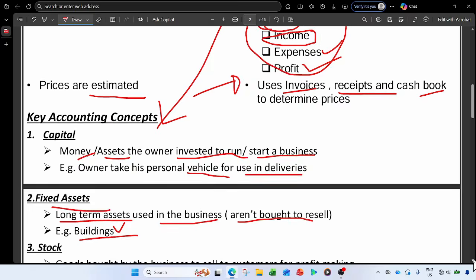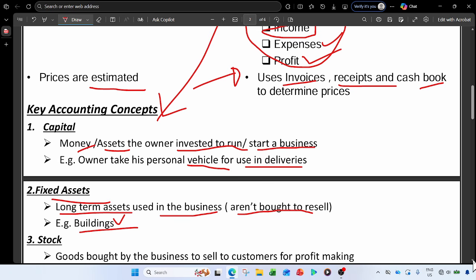So let's come to the second concept. This one, I said, is stock, and I said it's not a fixed asset. Why? It is an asset, but it's not a fixed asset. So what is stock first? Stock or trading stock, you can call it that, or some people call it inventory. All of these terms are used.